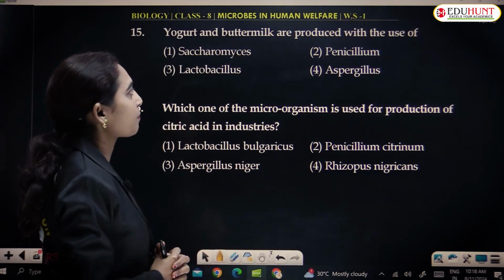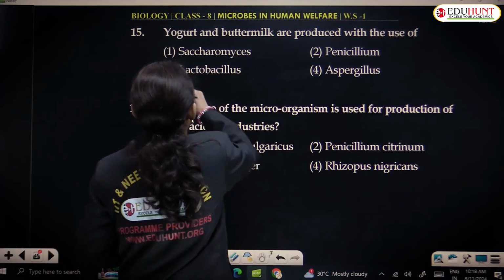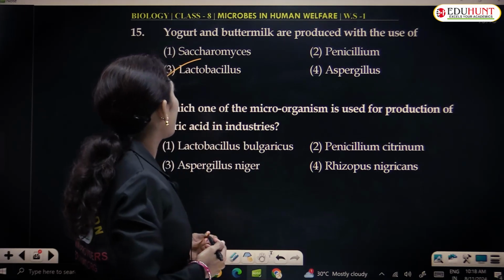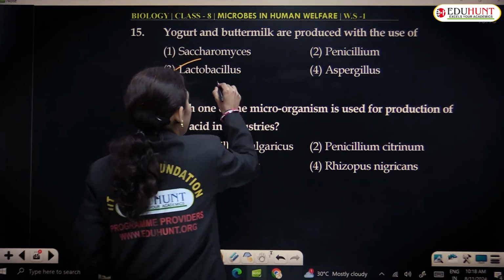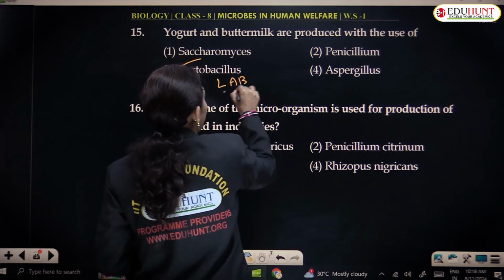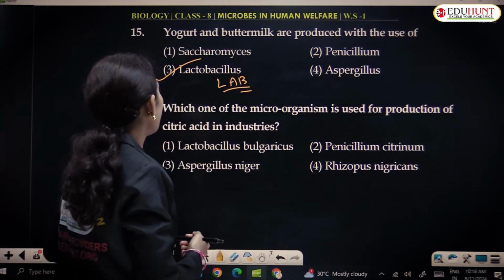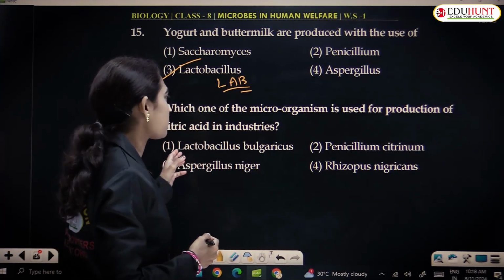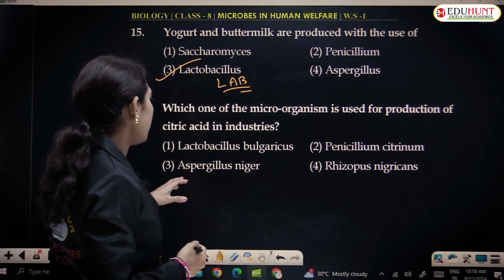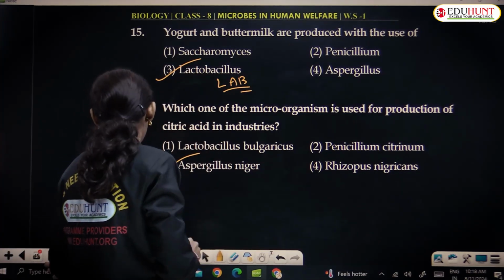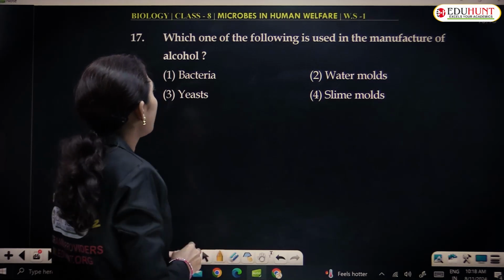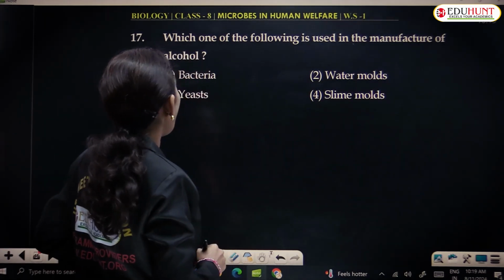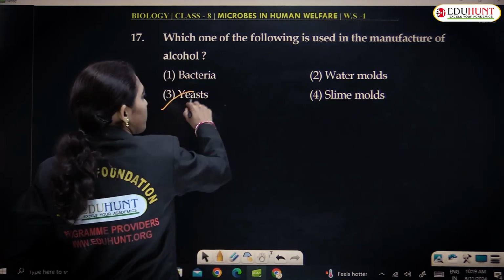Yogurt and buttermilk are produced with the use of Lactobacillus is the correct answer, because Lactobacillus bacteria produce this. Which one of the microorganisms is used for production of citric acid in the industries? It is Aspergillus niger. Which one of the following is used in the manufacture of alcohol? Yeast.